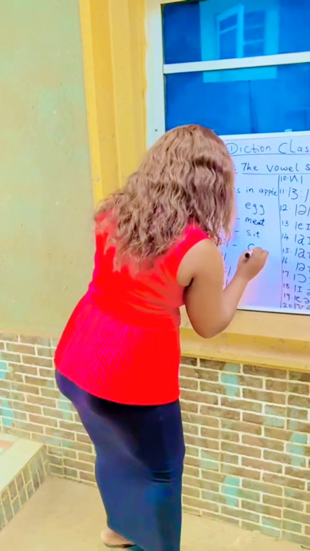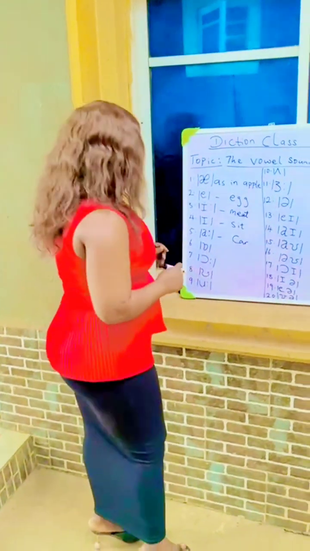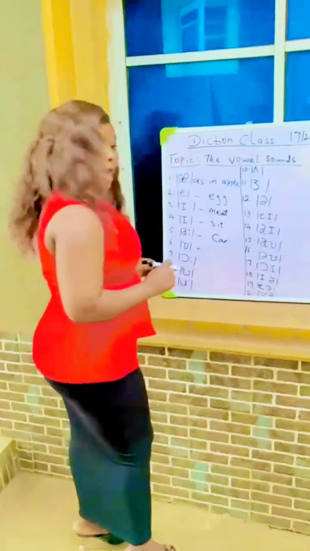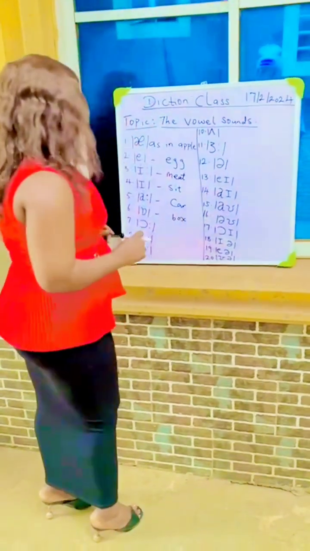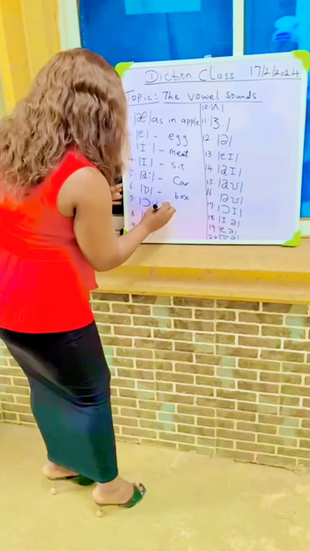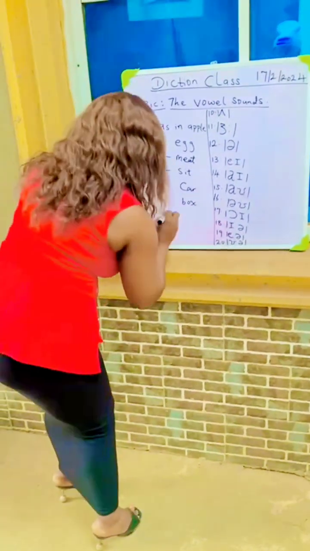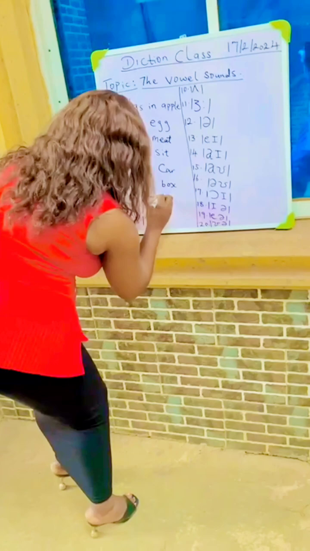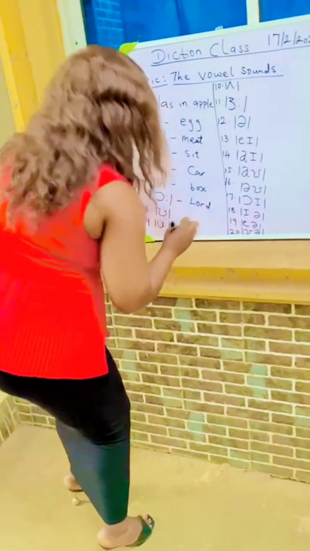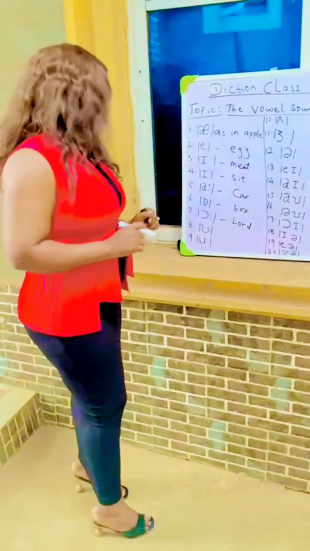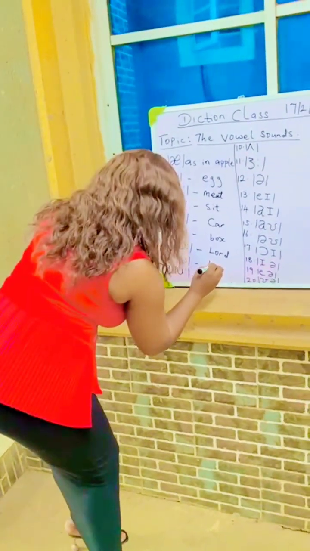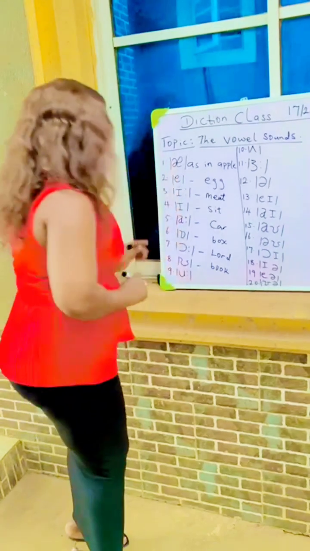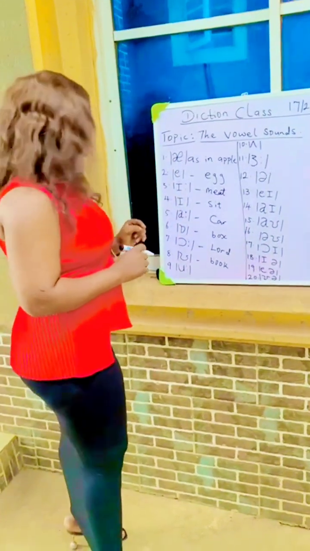R, as in car. Then we have O, as in box. Then we have O, as in Lord, my Lord. Then we have as in book, B-O-O-K, book.